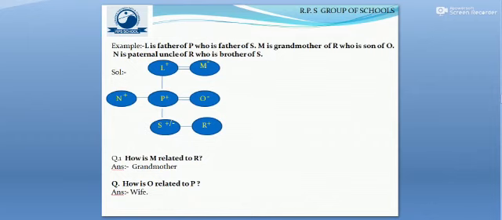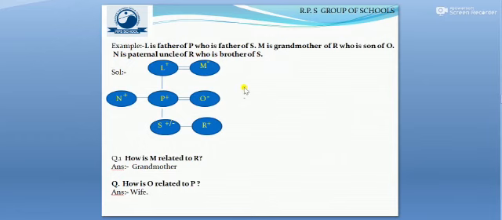So children, let us once again consider one more problem on the basis of a puzzle. First, the question we have here. We need to read the question once and understand it, and then on the basis of the question we will make a family tree, and we will try to get the answer to what the question asks. So the question is: L is father of P, who is the father of S. M is grandmother of R, who is son of O, and N is paternal uncle of R, who is brother of S. So this is the question we have here with us.